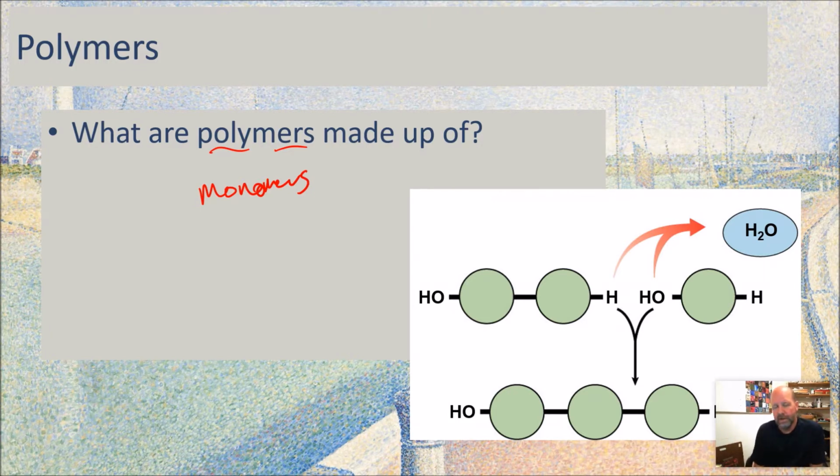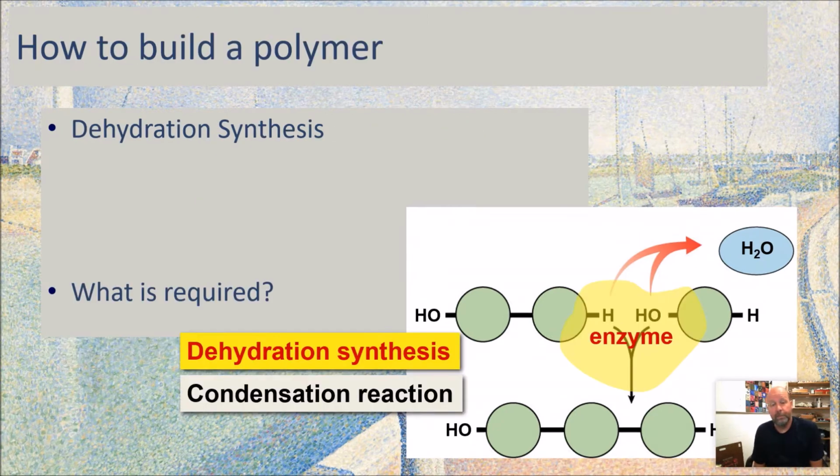That's a polymer. Now you can stick molecules together in other ways that are not a polymer, but if it's repeating units of similar monomers, then those are going to be a polymer. So you'll see that some of these macromolecules form polymers and some don't. When we build a polymer, we're going to do dehydration synthesis, which is that thing we were just talking about.